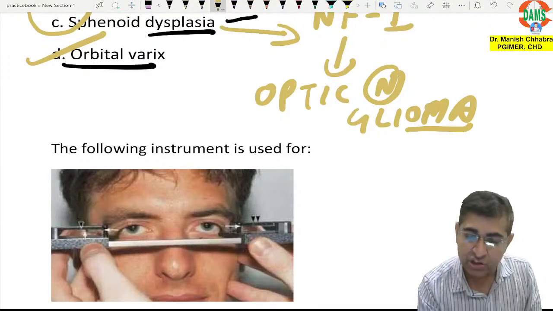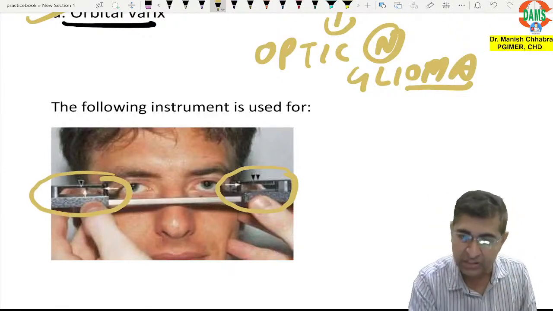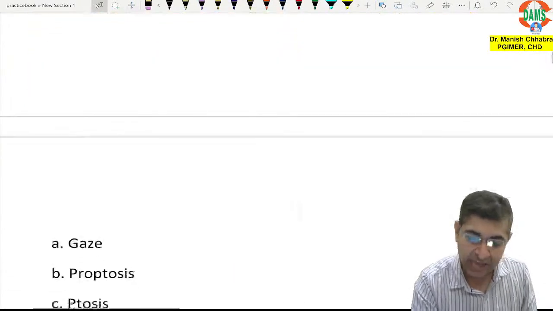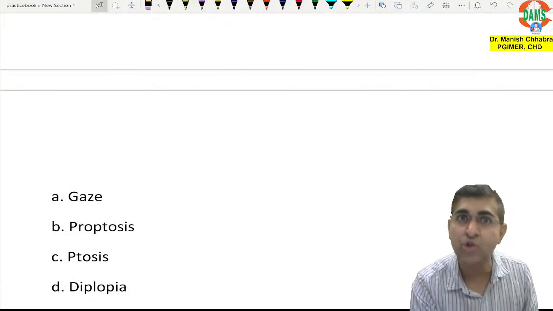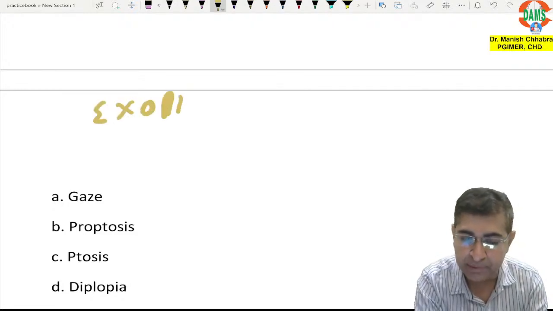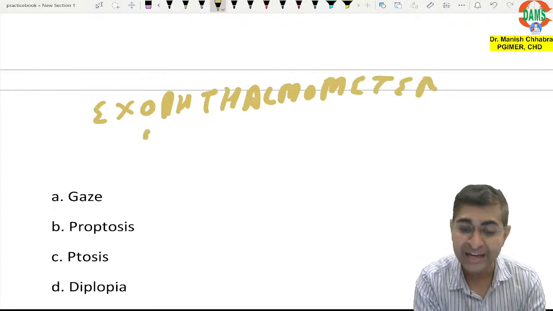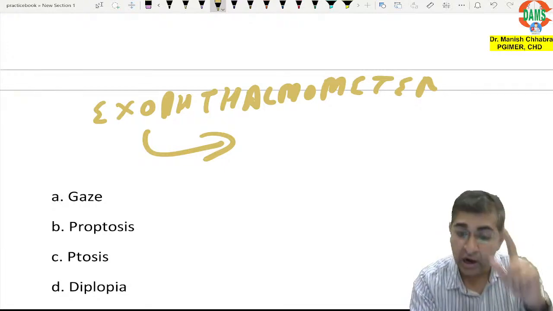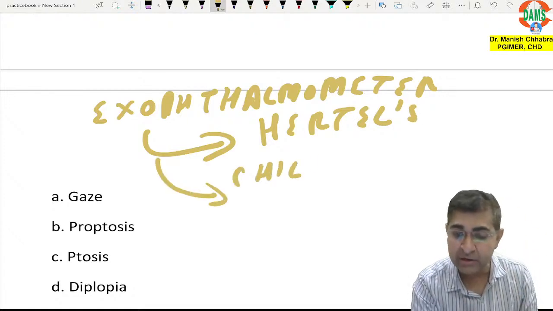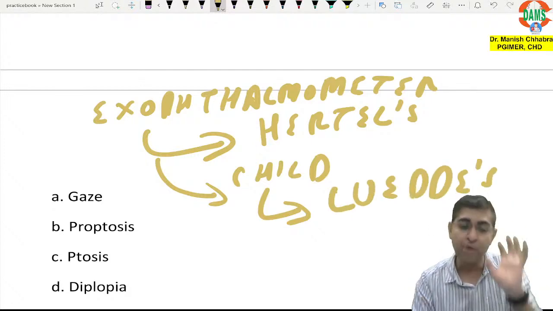The following instrument is used for. What is this instrument? Can you appreciate this instrument? The same image was asked, from the chapter of orbit. And this instrument is what? Can you answer me? This instrument is the exophthalmometer. If this exophthalmometer is used in adults, you use Hertel's exophthalmometer. But if you use it in a child, the name of the exophthalmometer is Ludi's exophthalmometer.